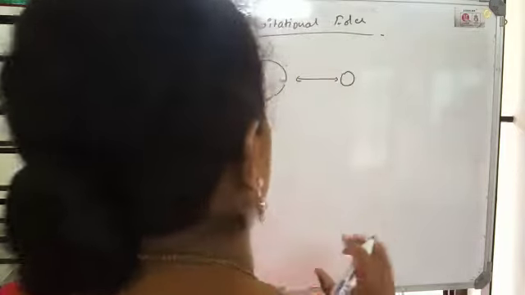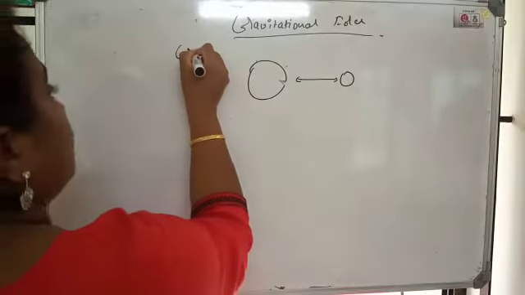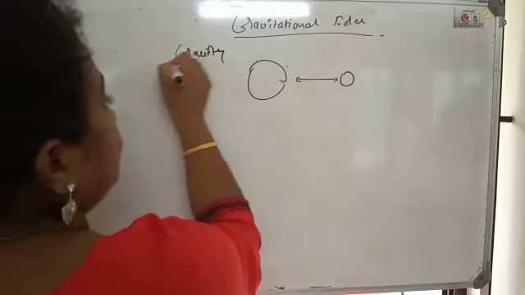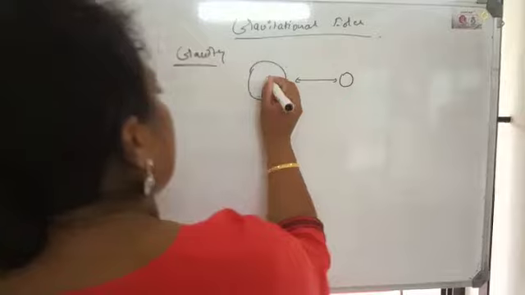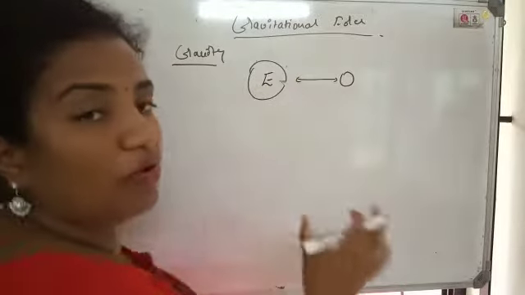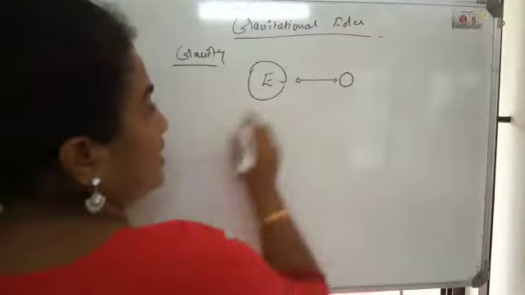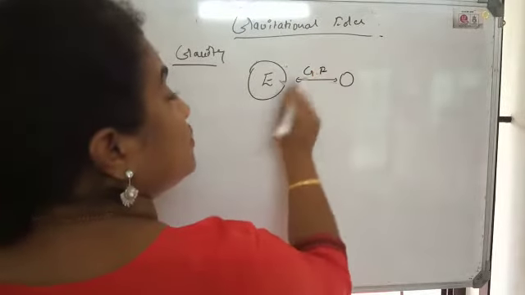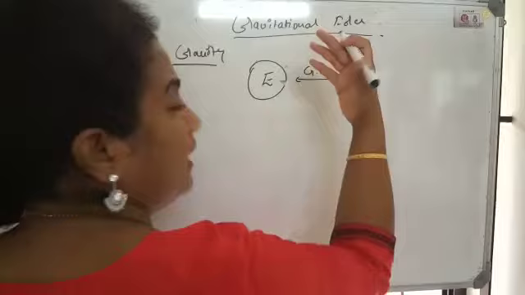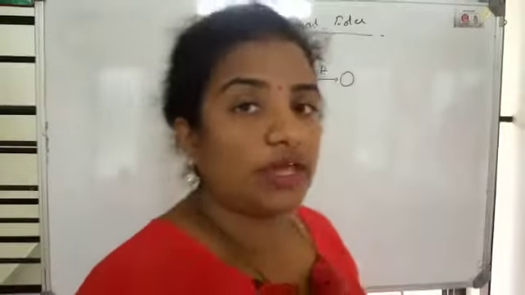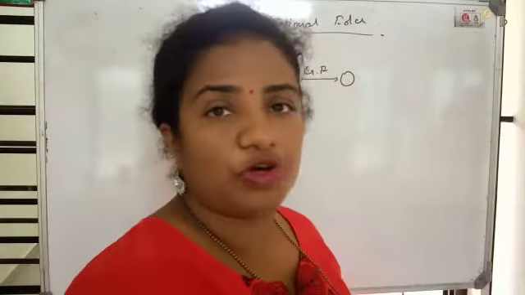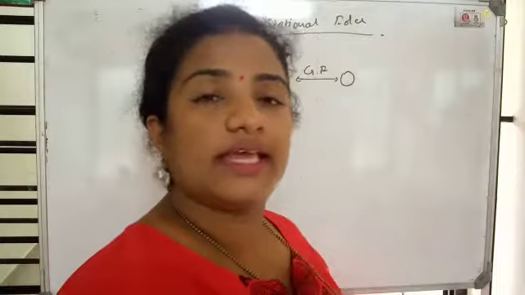Now among that, there is one special force existing. If out of two bodies that you are considering for the experiment, if one body is earth, then that gravitational force which exists between the two bodies, this can be any body, you can consider yourself, your book, pen, tree, planets, anything.